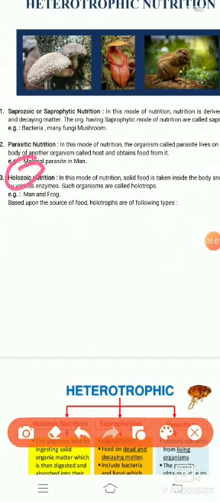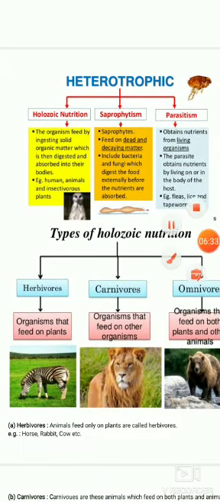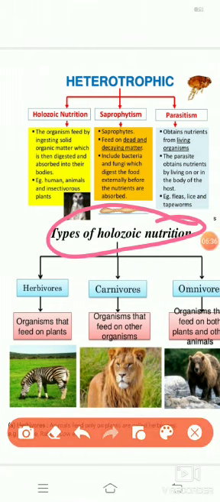Now, students, we will discuss holozoic nutrition. It refers to that type of nutrition in which the organism, mostly animals, takes in whole food and then digests it into smaller particles with enzymes. For example, amoeba, rabbit, cow, frog, man, lion, etc. Holozoic nutrition is further divided into three main types: herbivorous, carnivorous and omnivorous.